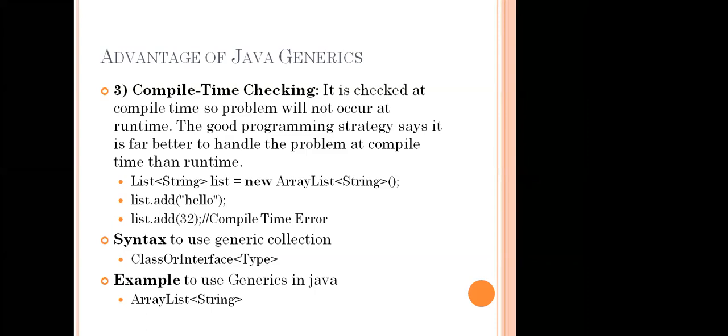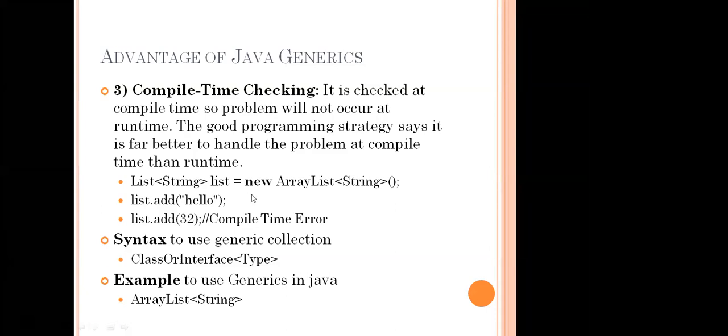One more thing I need to insert here: compile time and runtime errors. When compile time errors come, the programmer still has to change the code. The errors must be fixed.